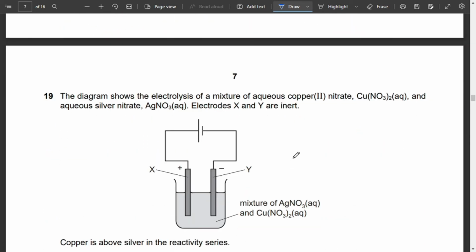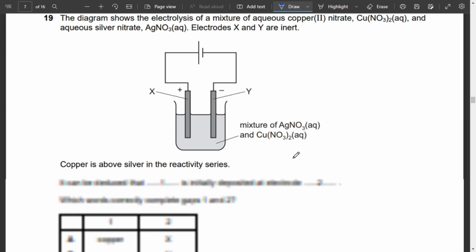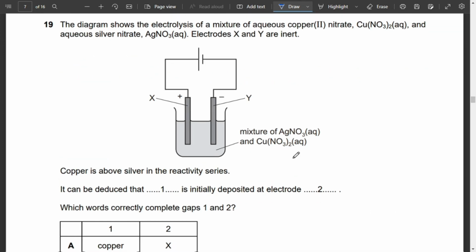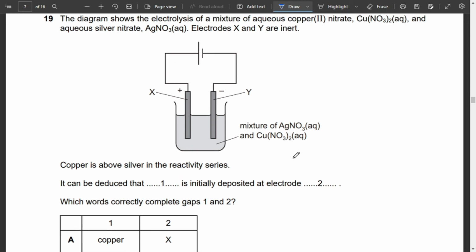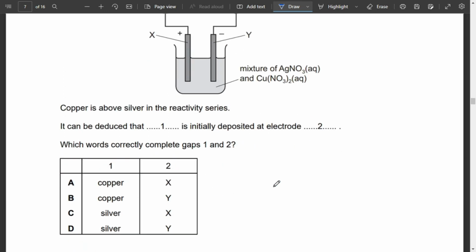Moving on to MCQ number 19. The diagram shows electrolysis of a mixture of aqueous copper 2 nitrate, CuNO3, and aqueous silver nitrate, AgNO3. Electrodes X and Y are inert. Copper is above silver in the reactivity series. Since we already know the reactivity series, it's going to be hydrogen, copper, then we have silver, gold and all. So it can be deduced that 1 is initially a deposited electrode dash. Okay, 2, which statement is correct.